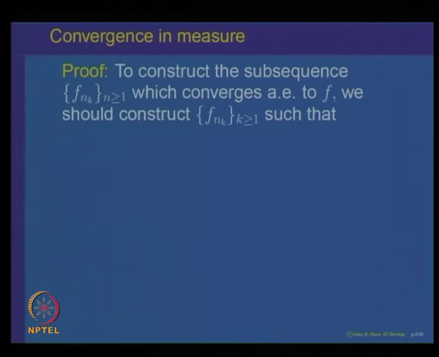So, to prove this, we are looking at how to construct a subsequence f n k which converges almost everywhere to f.